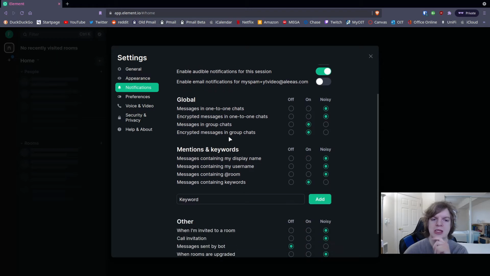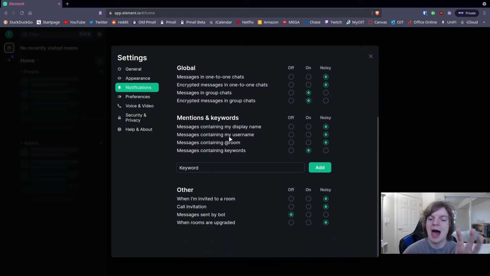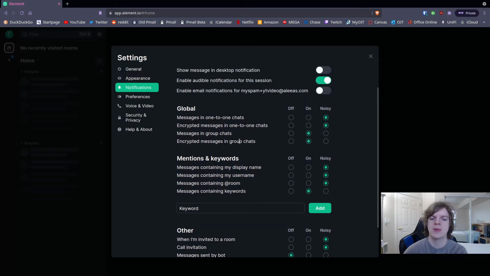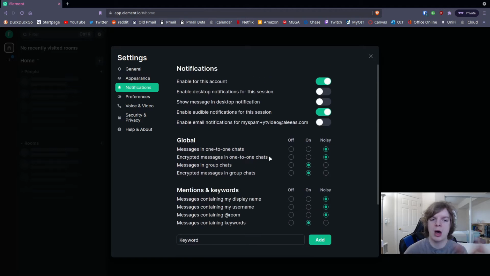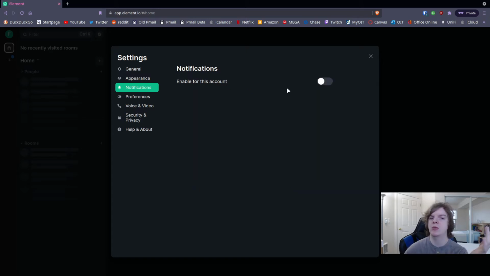Notifications, so what's really nice is you can go in and highly customize the type of notifications that you get. So if you want mentions to be on, if you want certain keywords, you can define what keywords, you can have them off. You can do notifications via email, you can do notifications via the desktop, although I have that off. You can just disable them outright altogether, so you just turn them all off.